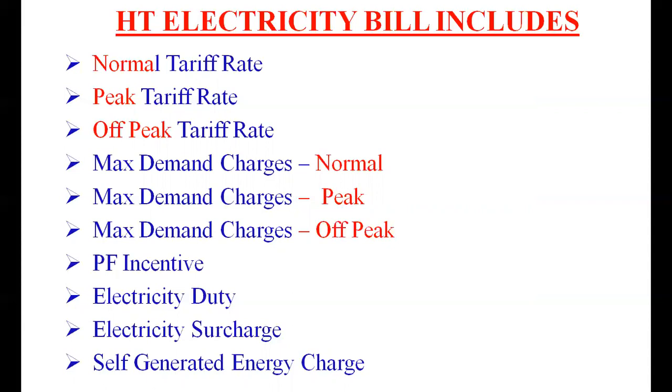So the total rate will depend upon your tariff rate at different times, the maximum demand charges at different times, the power factor incentive, electricity duty, electricity charge, and the self-generated or diesel generator penalty.